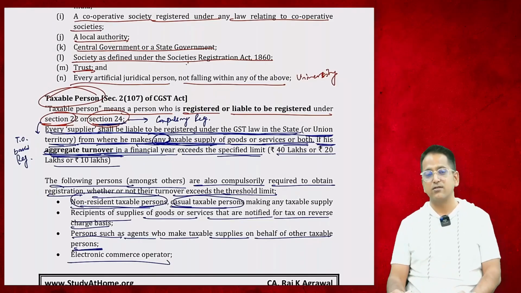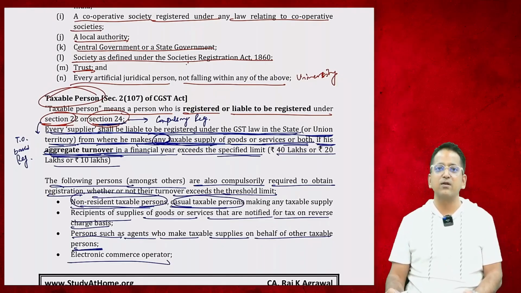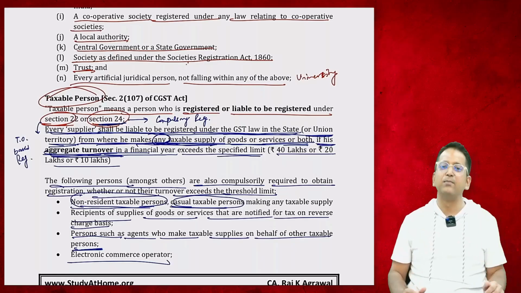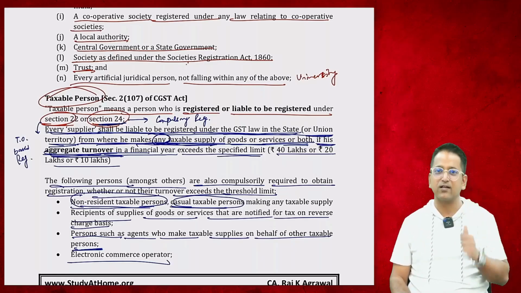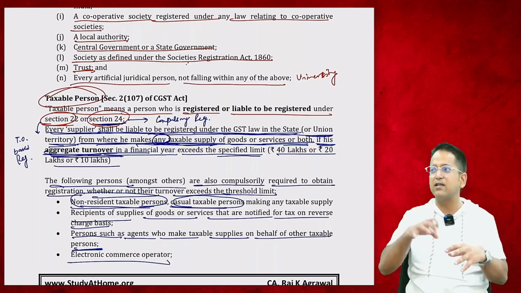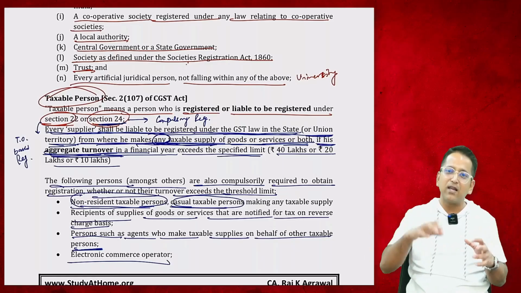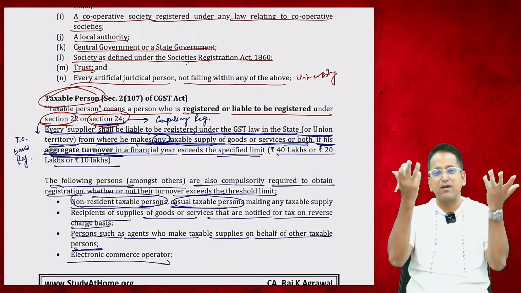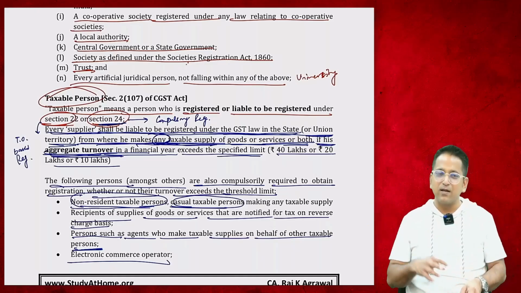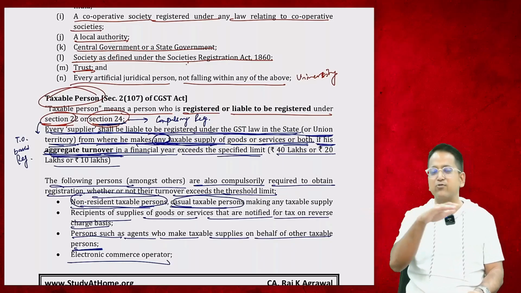What can I do? Electronic commerce operator. What does electronic commerce operator mean? Those people who create the electronic platforms where the buyer and seller come together and meet. For example, Amazon is an electronic commerce operator. Flipkart is an electronic commerce operator, in short we call it ECO. They are doing fantastic business. Sellers put up their goods, buyers buy them from there, and Flipkart takes its commission. They have made a platform. Right, what is Amazon? It's an ECO.